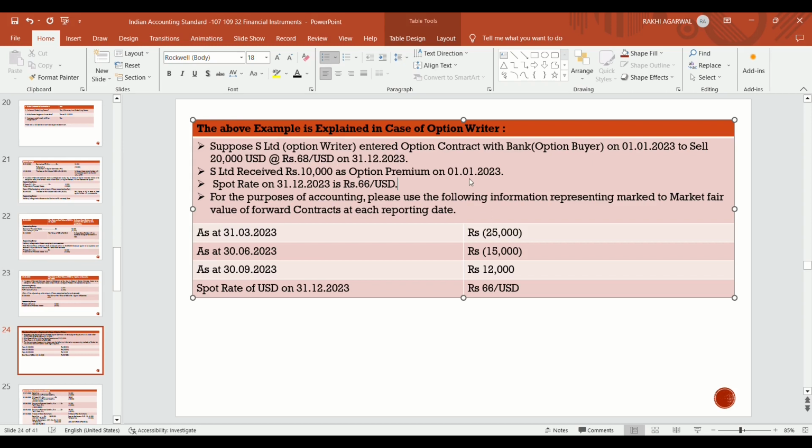Because it's a limited company, accounting is to be done on a mark to market basis, that is, quarterly reporting is to be prepared. As on 31st March 2023, there is a loss of rupees 25,000. On 30th June 2023, there is a loss of rupees 15,000. On 30th September 2023, there is a profit of 12,000, and the spot rate of USD on 31st December 2023 is rupees 66 per USD.